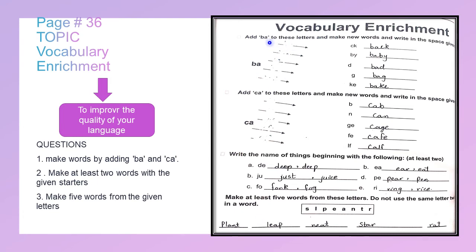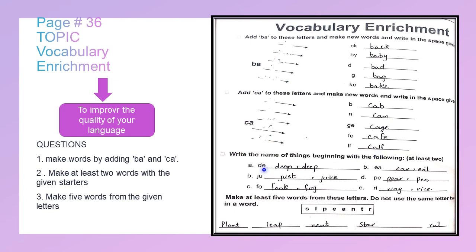We are going to make words with b and k. First b. Book, back, baby, bad, bag, bake. Now b is added at the starting of the given words. Now add k at the starting of the given words. The words will be cap, can, cage, cafe, calf.